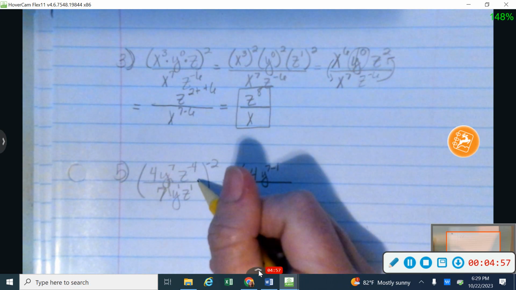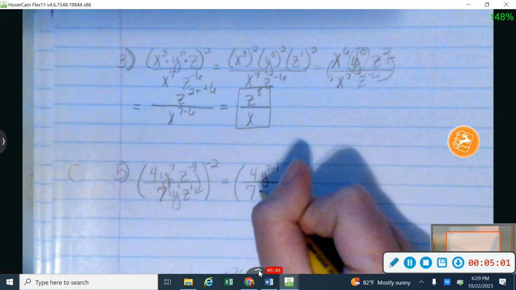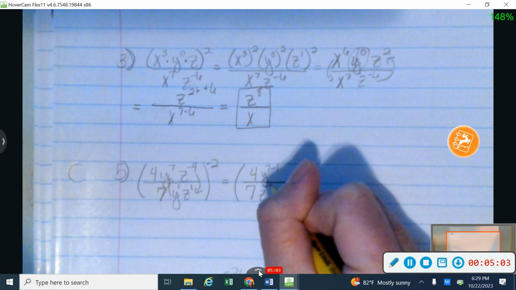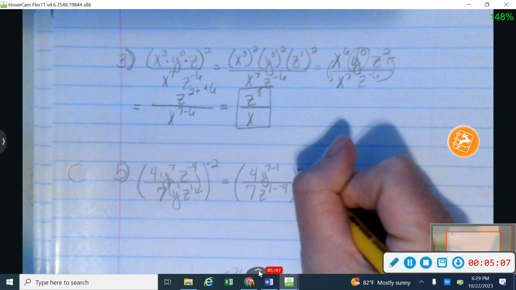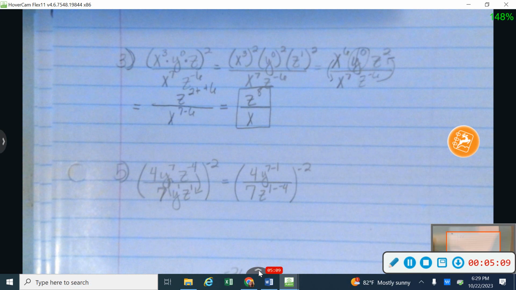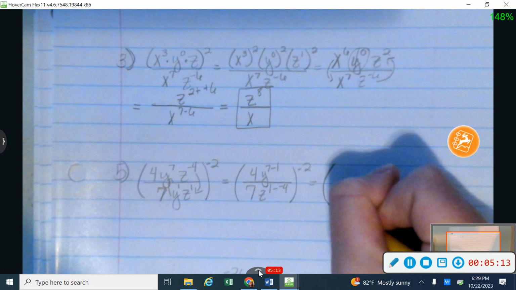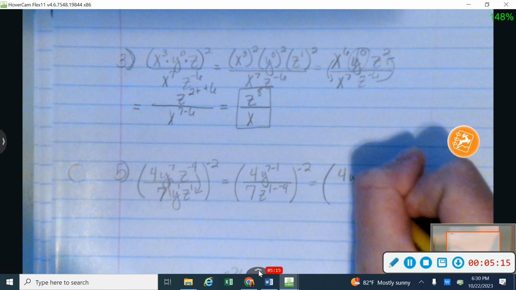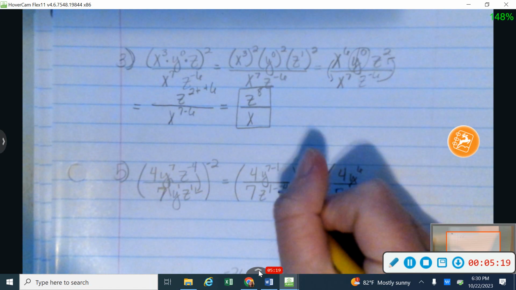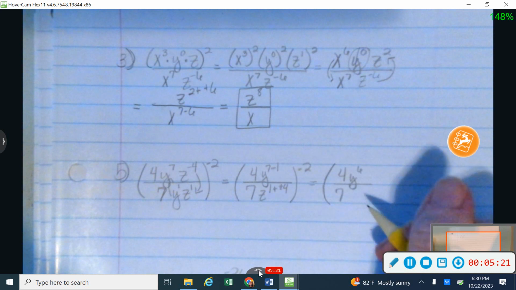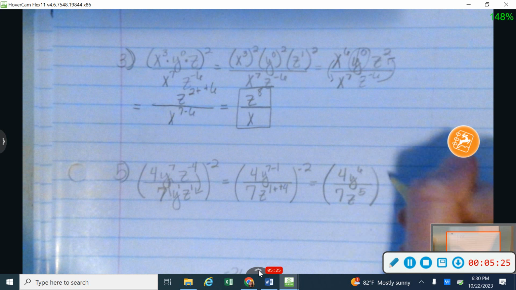And again, I'm going to bring my z's down because 1 on a number line is bigger than negative 4. So I'm going to have 1 minus negative 4 right there. And all of that is raised to the negative 2 power. I'm going to deal with that negative 2 here in just a second. All right, so let's keep that 4. That's going to give me y to the 6th power. And on the bottom, I'm going to change my minus and negative into a plus, and I'm going to have z to the 5th power.